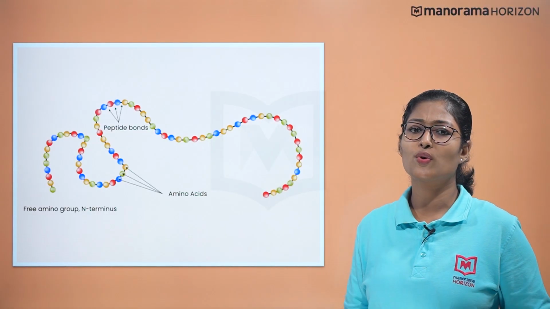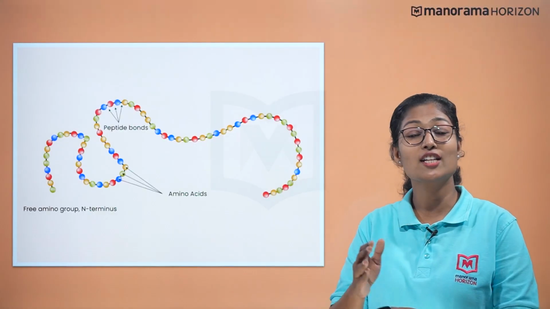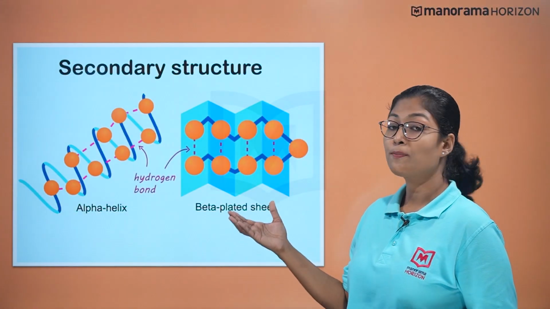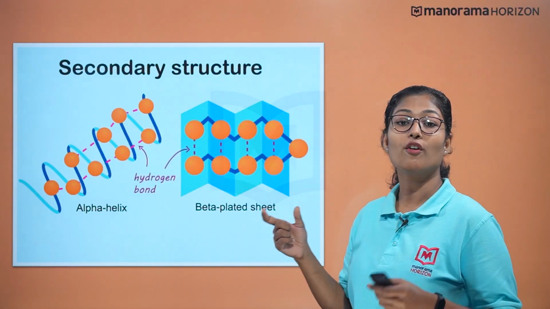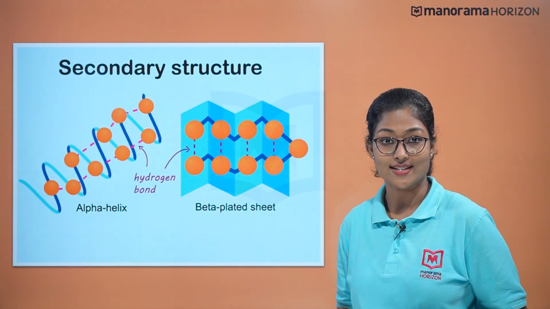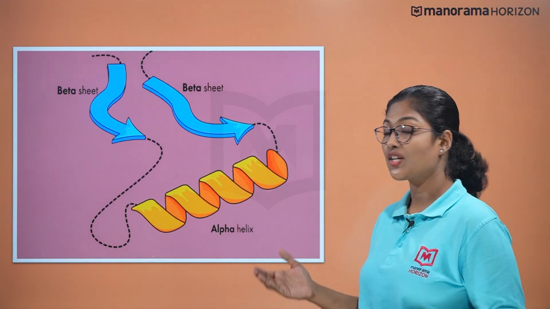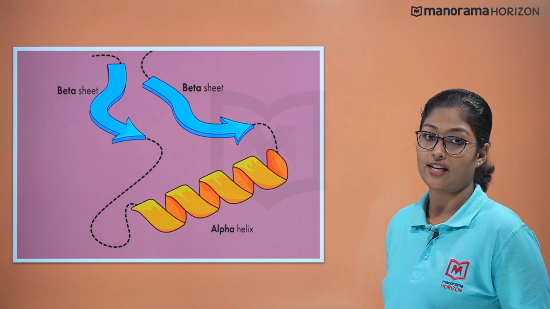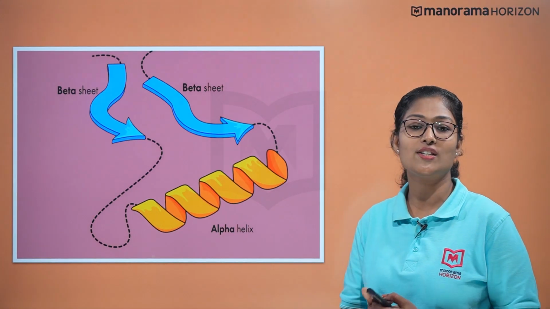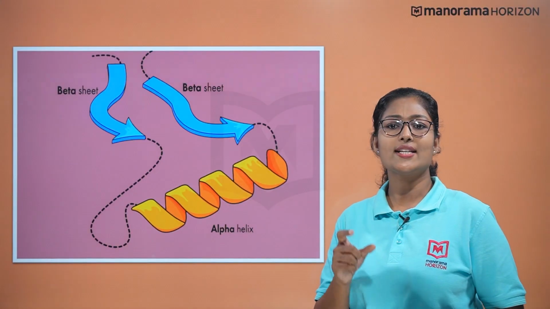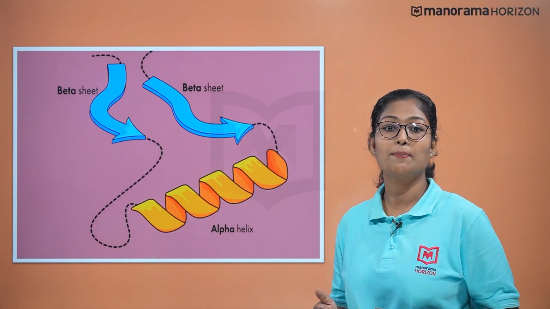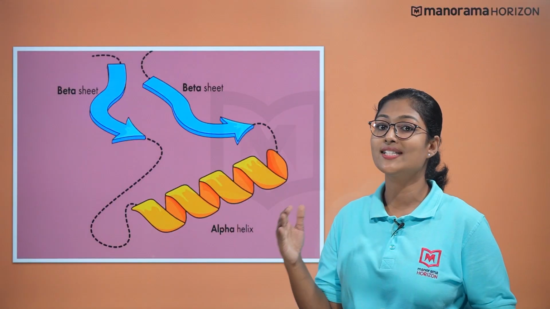Some portions of protein are arranged in the form of a helix too. The secondary structure of the protein refers to the shape of the polypeptide chain, that is, the primary structure. Alpha helix and beta pleated sheets are the common types of secondary structures. So first, let's check alpha helix. It is the coiled structure of the polypeptide resembling a spiral staircase.